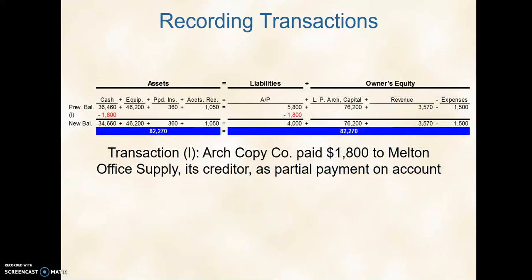Later, if we are going to pay them, so Arch Company pays $1,800. The second you see the word paid, you know your cash is going down. Paying its creditor a partial payment. So we have an outstanding balance of $5,800, and we're paying off $1,800. So I'm using my saying, what are we getting? Well, we're getting a reduced debt. Doesn't sound great, but we're getting a reduced debt. And how are we getting it? We are paying cash.